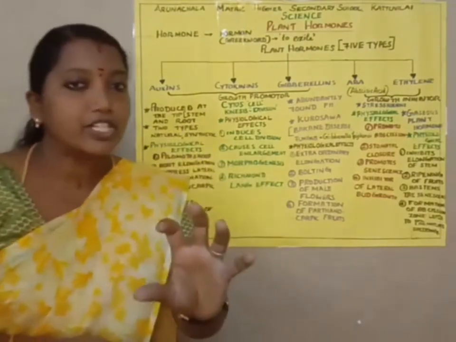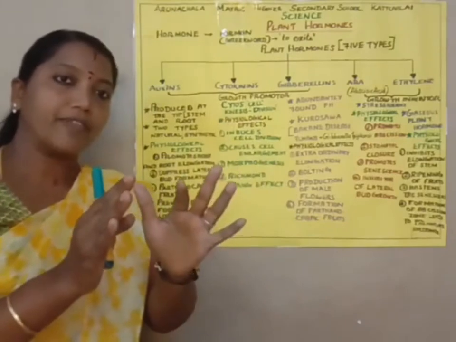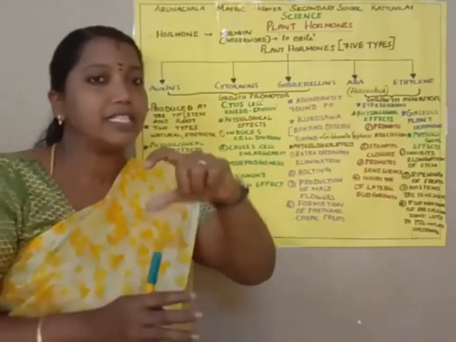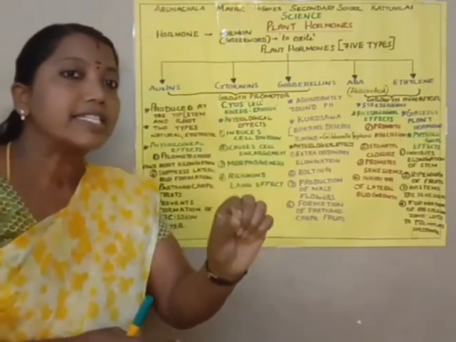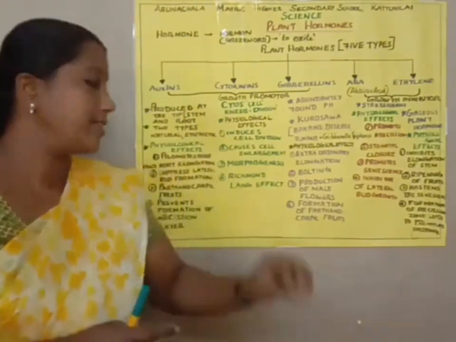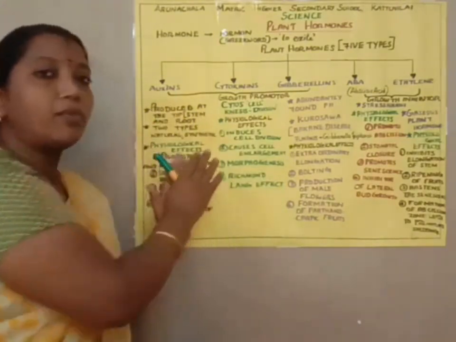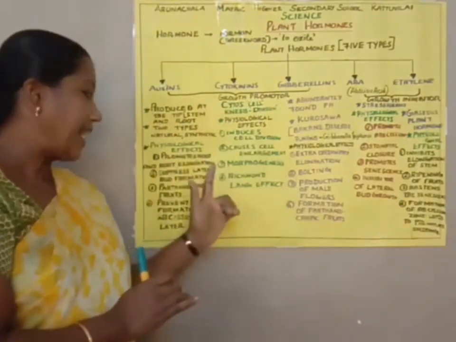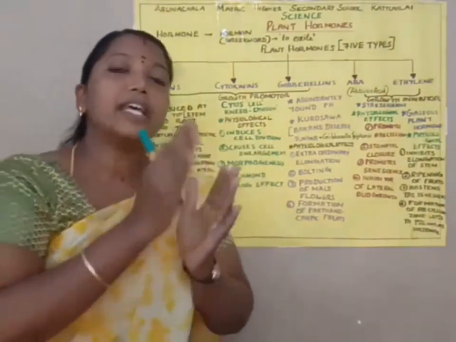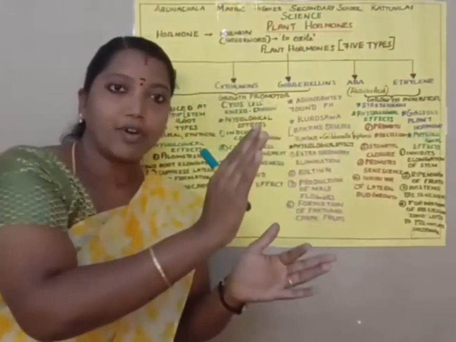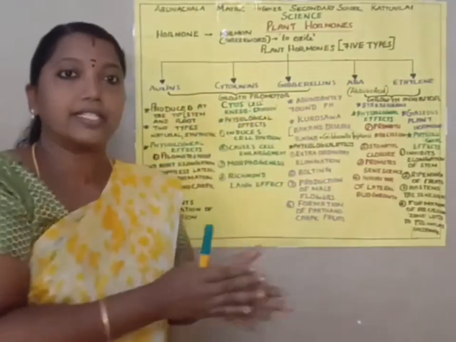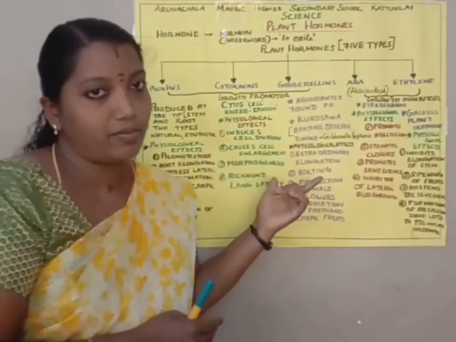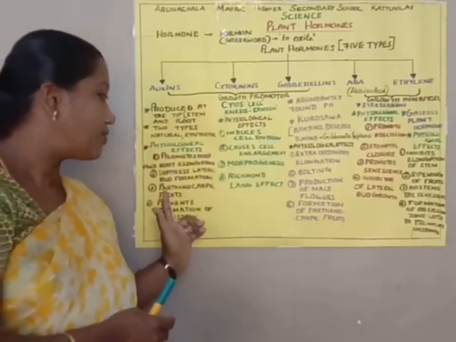Then we are going to learn about the physiological effects of auxin. Physiological effects means functions. First, we said auxins promote the growth of the plant. So the first function is that it promotes shoot as well as root elongation. Second function, it suppresses the lateral buds, so lateral bud formation is suppressed.